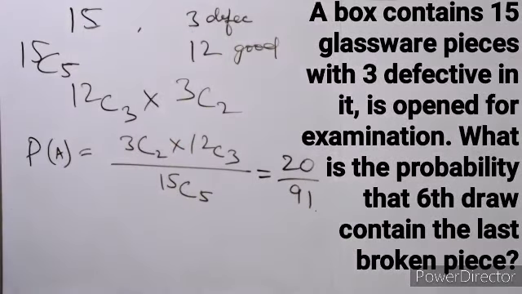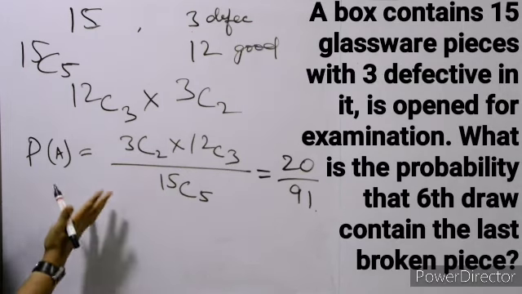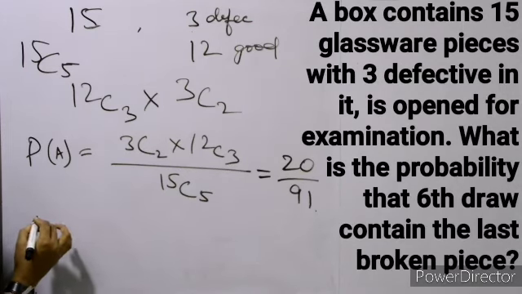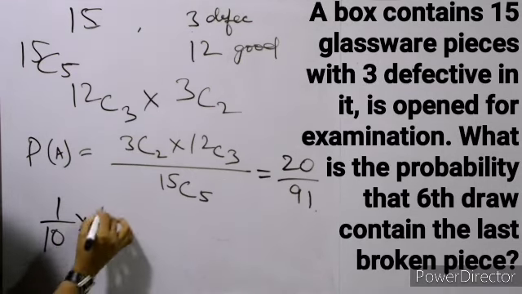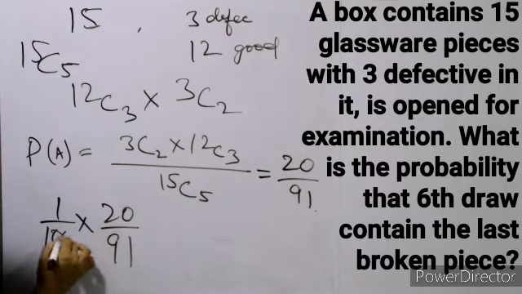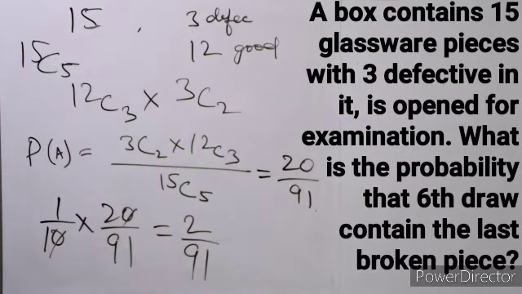ठीक है. Now we have to find out the next जो हमने 6th निकाला, 6th के बाद. पहले 5 pieces का तो हमने देख लिया. Now next 10 pieces जो हम निकालेंगे तो उसमें एक ही broken होगा because 2 broken तो पहले में है, तो last that is the 6th one is the last broken piece. So only 1 broken will be there out of 10. So probability of getting that one will be 1 upon 10 defective. And the total is 20 into 91, so it will be 2 upon 91. The probability of getting the last defective piece at sixth will be 2 upon 91.